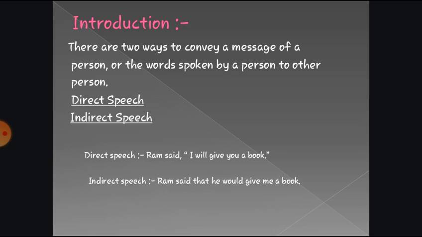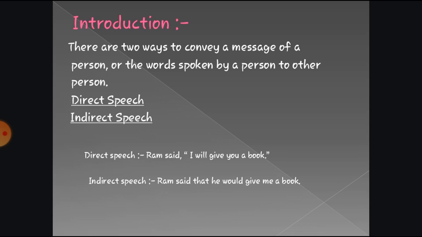Whenever writing in direct speech, as here, Ram said, then a comma, after that an inverted comma, and within the inverted commas, "I will give you a book" is there. Then again you can see an inverted comma.